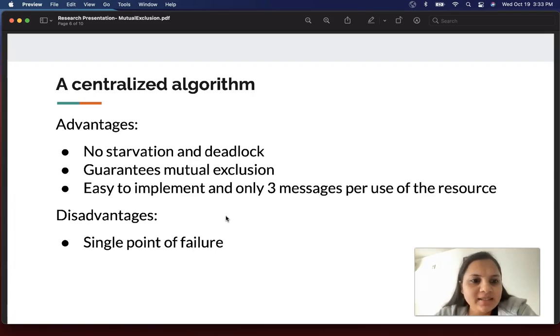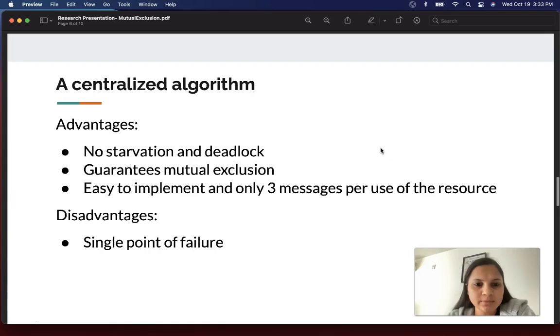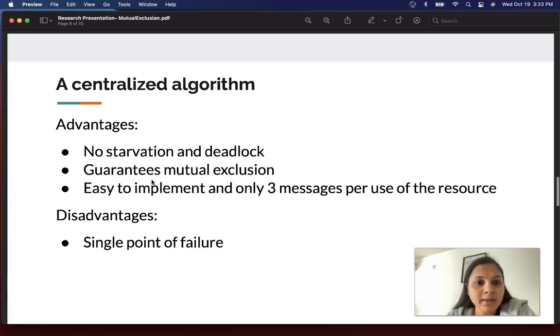Now this algorithm has various advantages and disadvantages. The advantages are that it avoids the problem of starvation and deadlock, as it allows just one process to access the resource at a time, and it guarantees mutual exclusion. It is also easy to implement as we have just three messages: request message, OK message and release message. The disadvantage is the single point of failure, as just the coordinator controls the entire network. If it fails, then the entire network will be down.